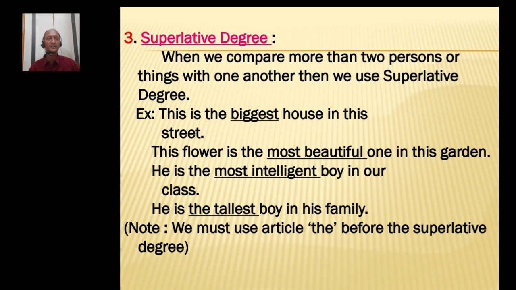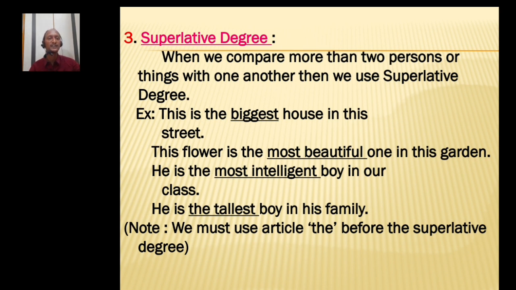The big is positive degree, bigger is comparative degree, and the biggest is the superlative form of adjective. So we have to use biggest. This flower is the most beautiful. Beautiful, more beautiful, most beautiful than one in the garden. In the garden there are many flowers. So I like this flower. Why? Because this is the most beautiful flower in this garden.